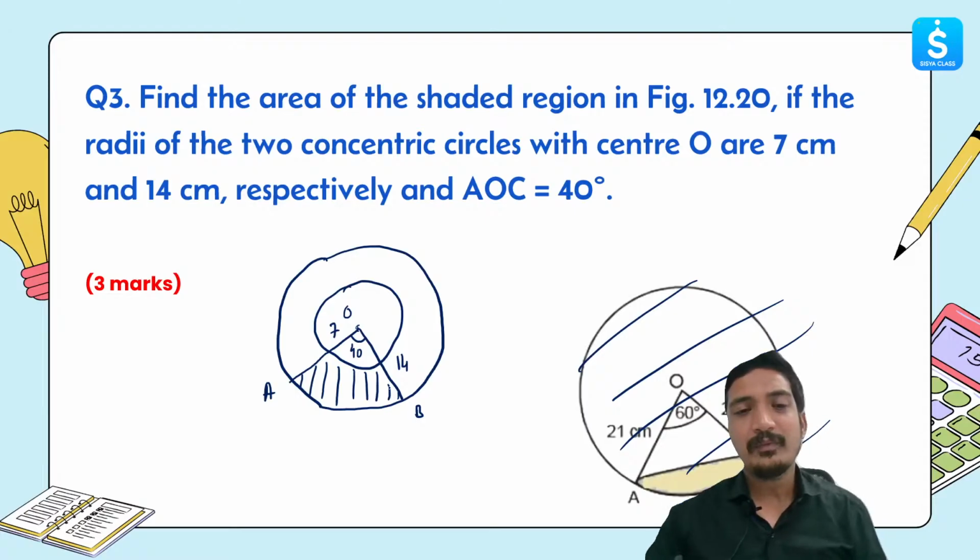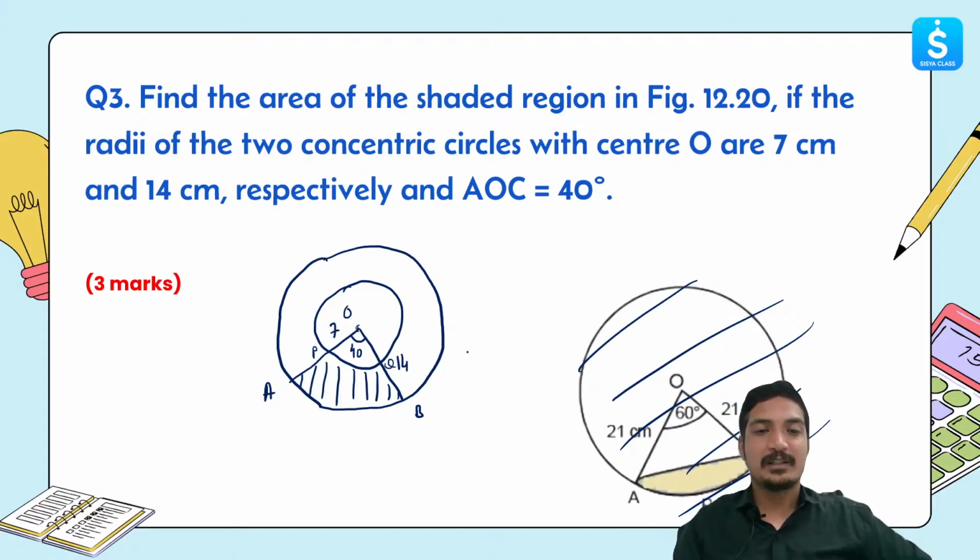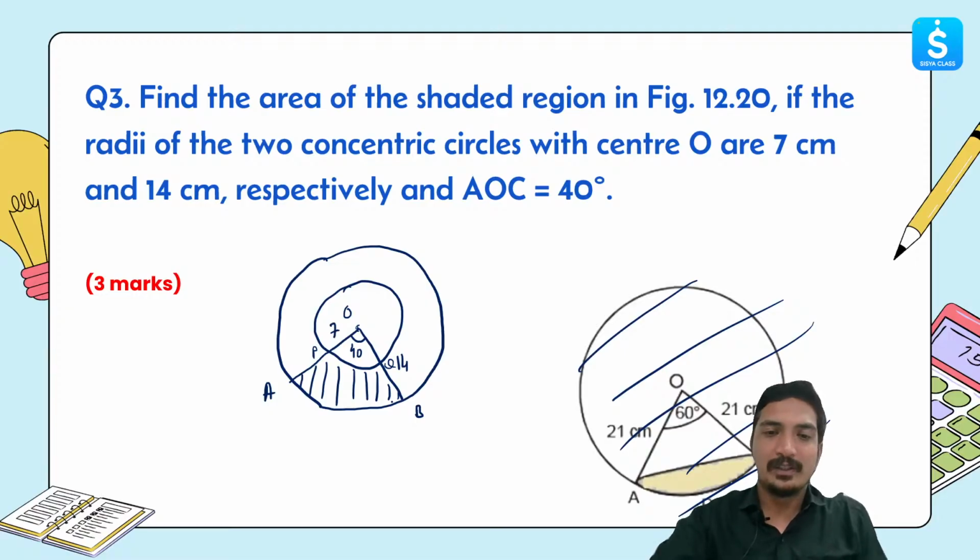What we'll do is we will take the center as O. We'll take the area of sector OAB, and then let's name this point as P and Q, center O, P and the smaller portion. And when I say remove, it means subtracting. So basically, I'll find out the area of sector OPQ, and then I'll subtract this value from the area of sector OAB. Let's see how it is done.